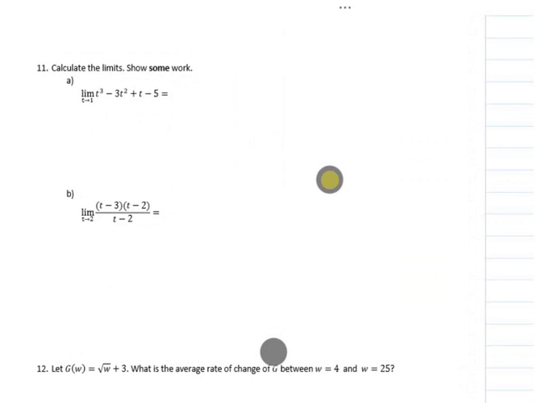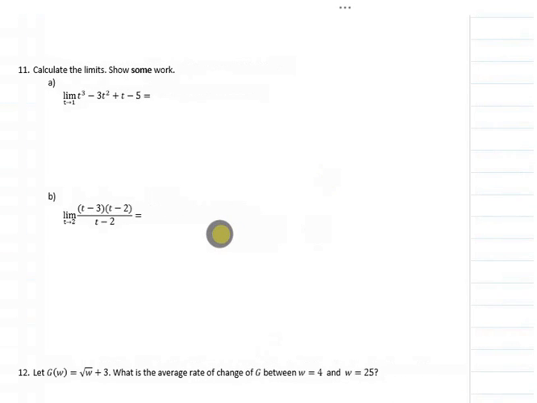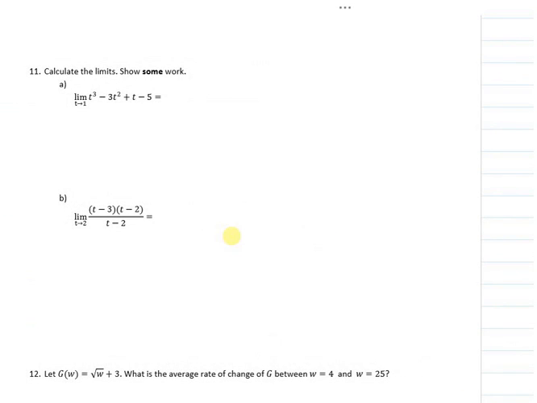Calculate the limits. Show some work. Okay. For this first one, the function I'm taking the limit of is a polynomial. That means I can always plug in. So I just want to plug in my 1. So I've got 1 cubed minus 3 times 1 squared plus 1 minus 5 is equal to 1 minus 3 plus 1 minus 5, which is -6.